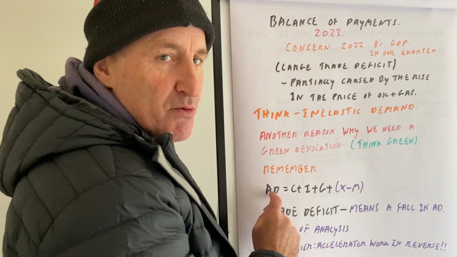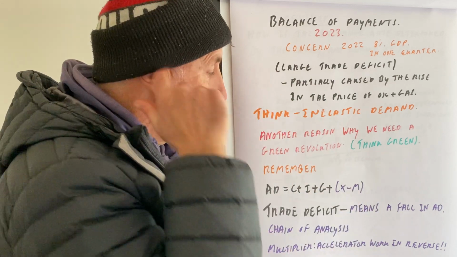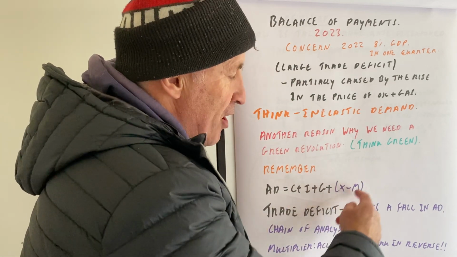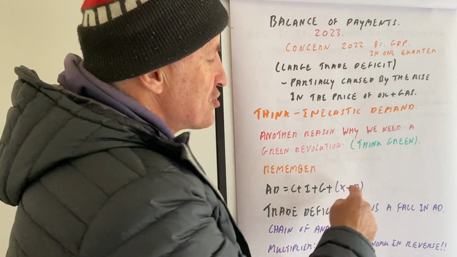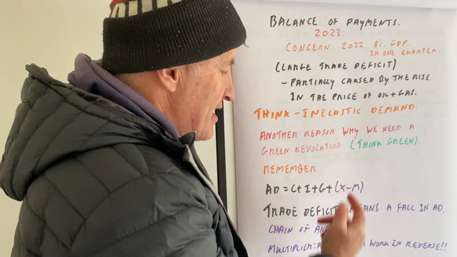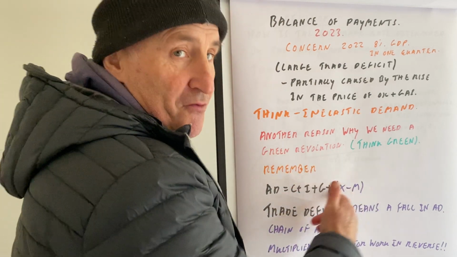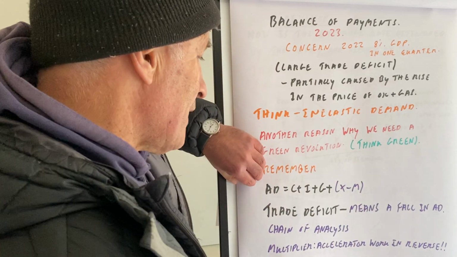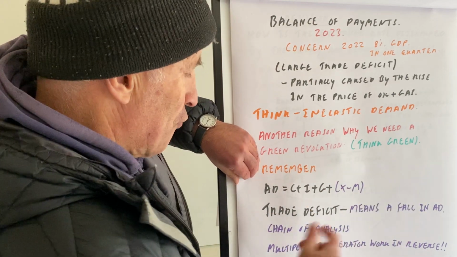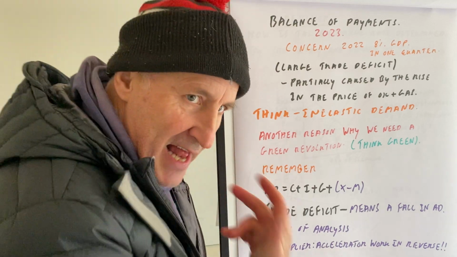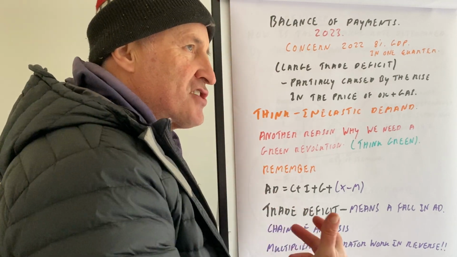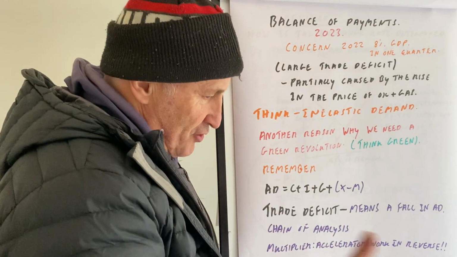Remember that AD is equal to C plus I plus G plus X minus M. X minus M, this part here, is obviously going to be negative because in the UK our imports are greater than our exports. This will mean that there will be a fall in aggregate demand. So trade deficit means a fall in aggregate demand. So there's a chain of analysis there. Trade deficit, a fall in AD. You can draw the diagram.